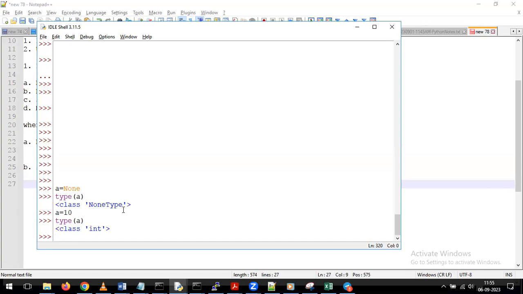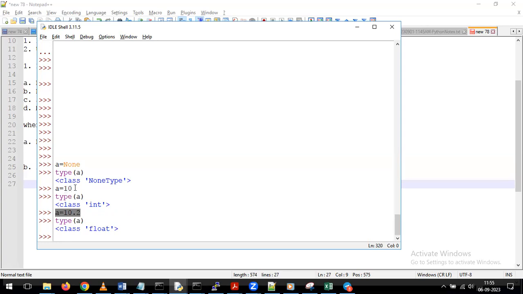Now, in the same way, for example, I am giving A equal to 10.2. Now 10.2 is a kind of float variable, or we can call it a decimal. If I give type of A, what's happening? We get the output as float. For this variable A, we are not giving any data type, but even if we are not giving any data type, internally it takes that value's data type automatically.